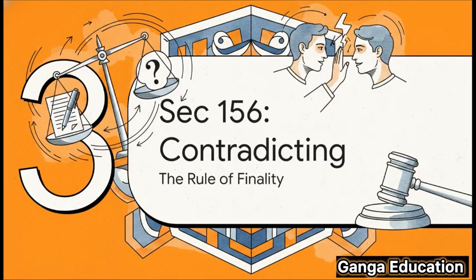All right, now let's switch gears to Section 156. This one is often called the rule of finality, and its main goal, efficiency. Think about it. A trial could go on forever if lawyers were allowed to argue about every little side issue. So this section puts a stop to that. It basically limits your ability to bring in new evidence just to contradict a witness on questions that are only about their character, not about the actual facts of the case.